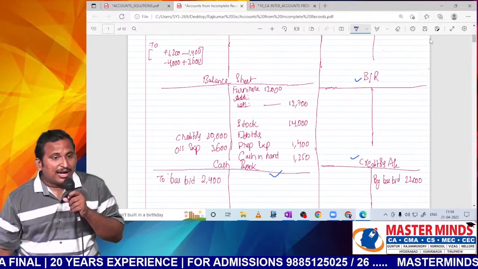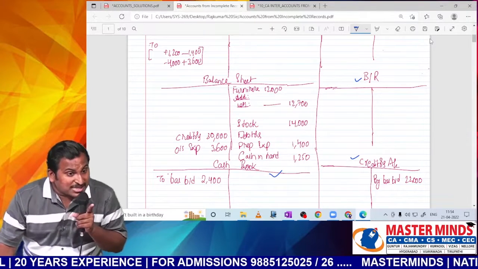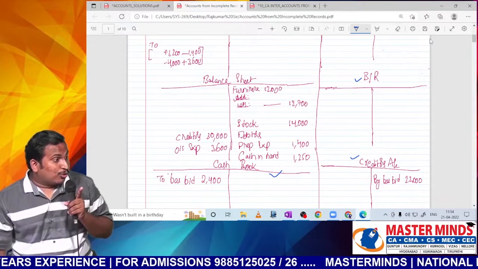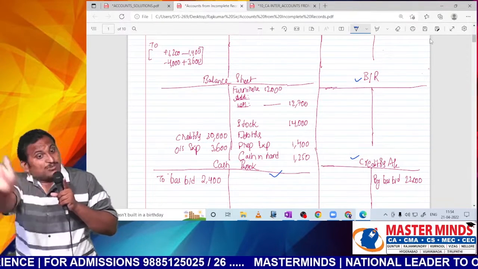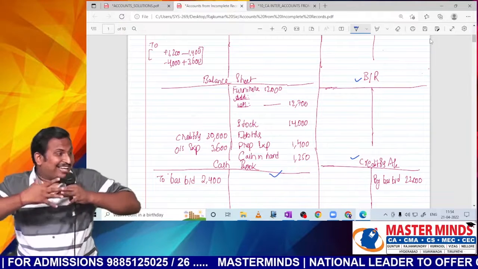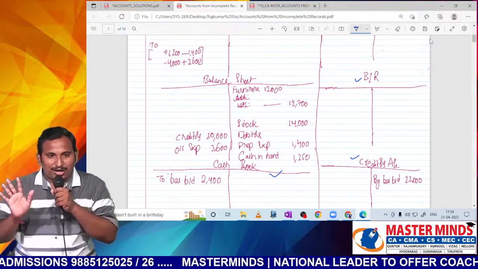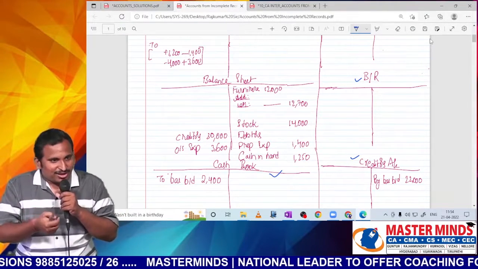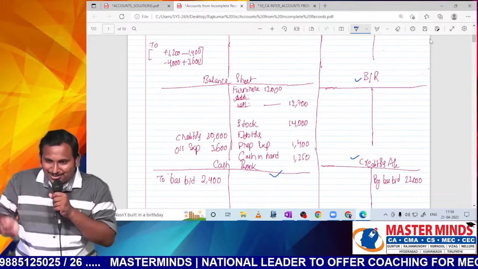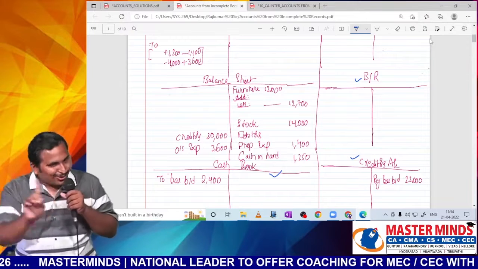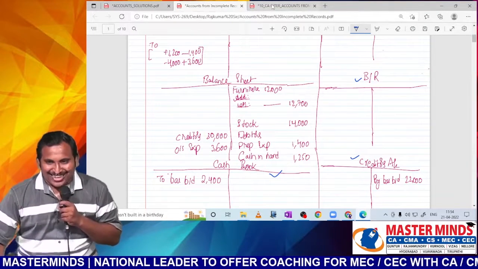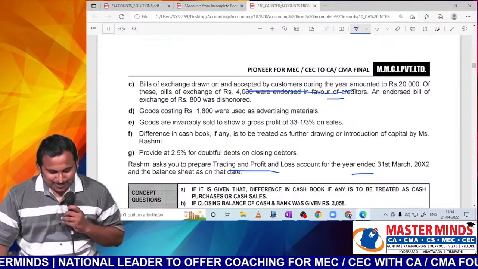Sir, clear? I have opened all the accounts simultaneously. How to open? Give sufficient space. How much space should be given? Give as much as you want. Don't fit it like anything, sir. Make it properly. You are paying exam fees for the ICAI. They will give you as many sheets as they want. Here in my notebook you are having a problem. In the exam you will not have a problem. Okay, right. Now let us continue, sir.